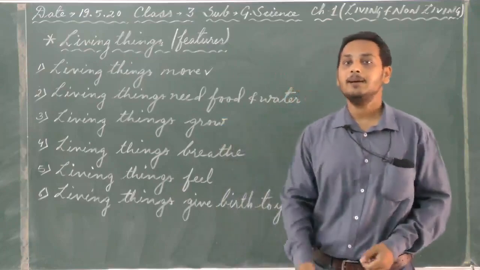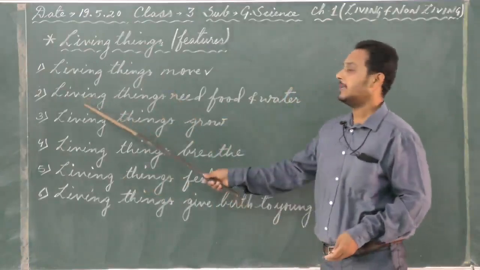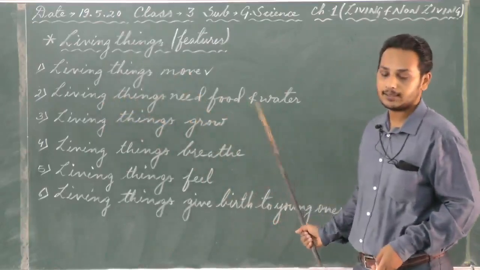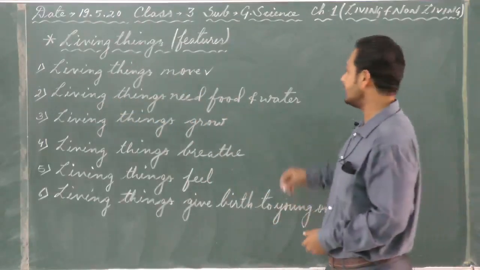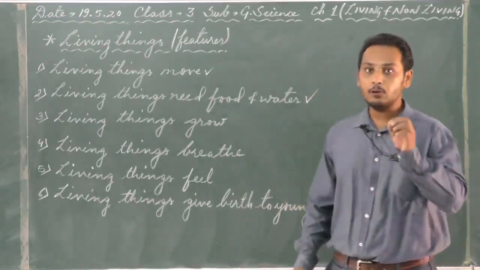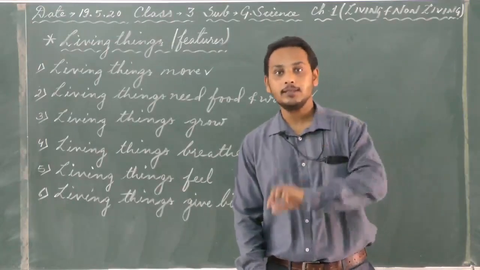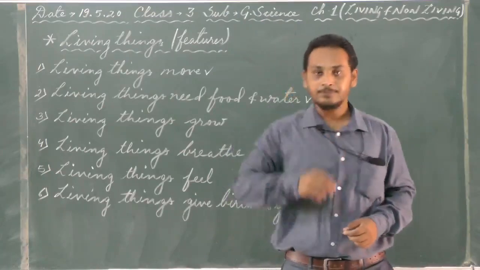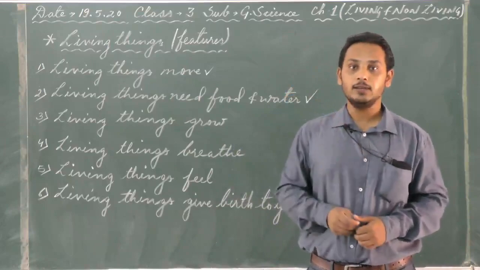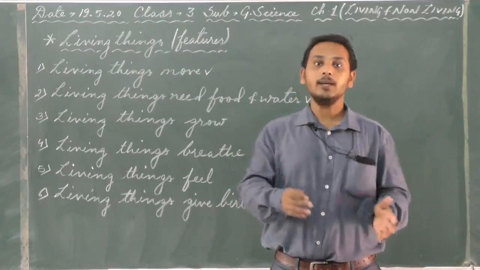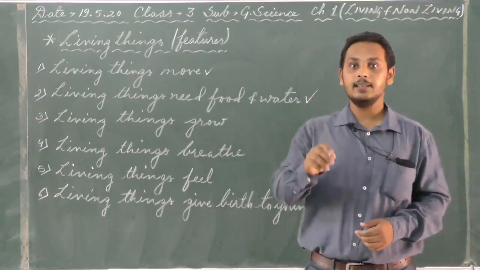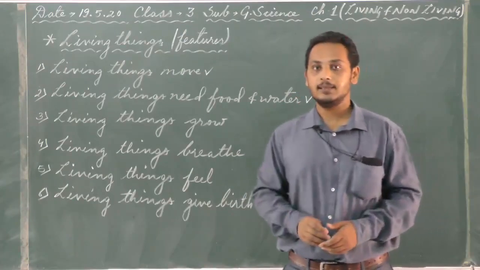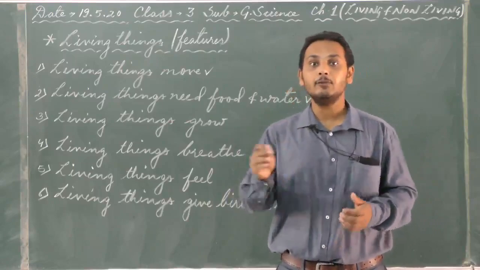Okay? Then we come to the second point, that is living things need food and water. Yes, every living thing, it needs food and water for what? To grow. Like we human beings, we eat food, we drink water. Why? Why is water and food necessary? It is necessary for our growth. In the same way, animals, birds, even plants, they need food and water.